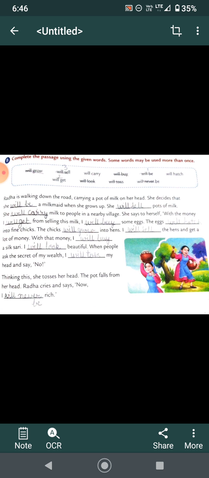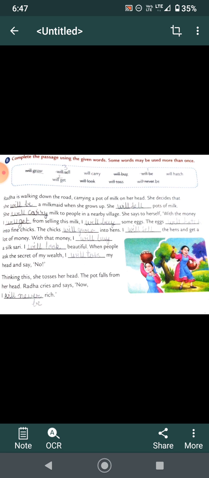Complete the passage using the given words. Some words may be used more than once. Radha is walking down the road carrying a pot of milk on her head. She decides that she will be a milkmaid when she grows up. She will sell pots of milk. She will carry milk to the people in the nearby village. She says to herself, with the money I will get from selling this milk, I will buy some eggs.